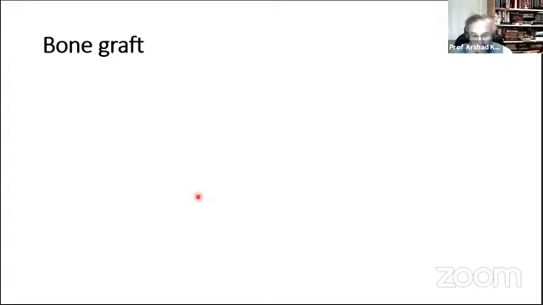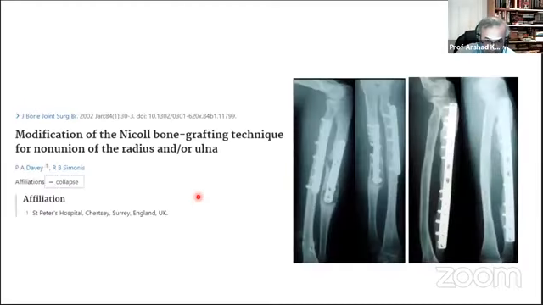So usually I'm asked about my choice of bone graft in non-union surgery. Well, when I was learning, my boss, Mr. Simonis, taught me this technique of using the Nicole tricortical graft, especially in forearm bones, where you can use it for primary compression.